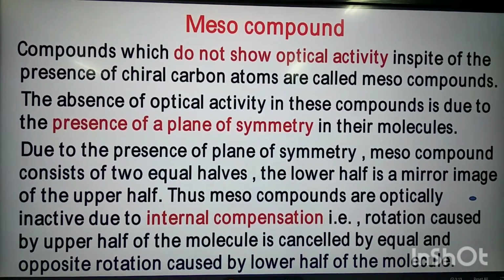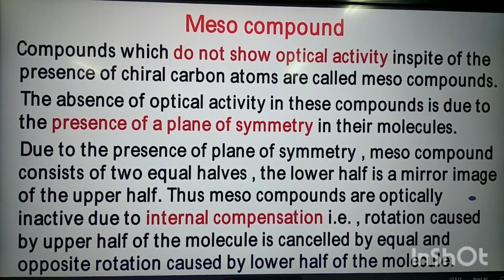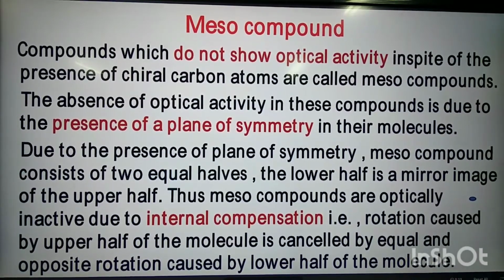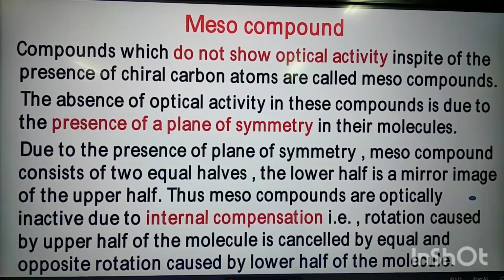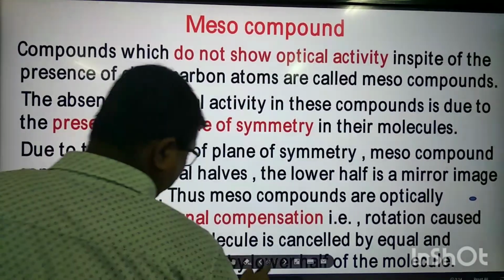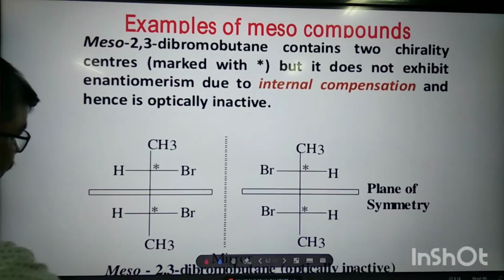Thus, meso compounds are optically inactive due to internal compensation. So, what is the meaning of internal compensation? That is, rotation caused by upper half of the molecule is cancelled by equal and opposite rotation caused by lower half of the molecule. So, let us try to understand.